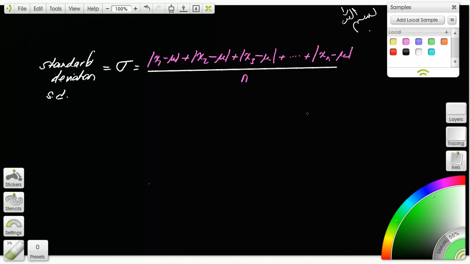So it's the absolute value of x1 minus mu, correct? You just get the difference and make it positive, right? This is the perfect standard deviation.